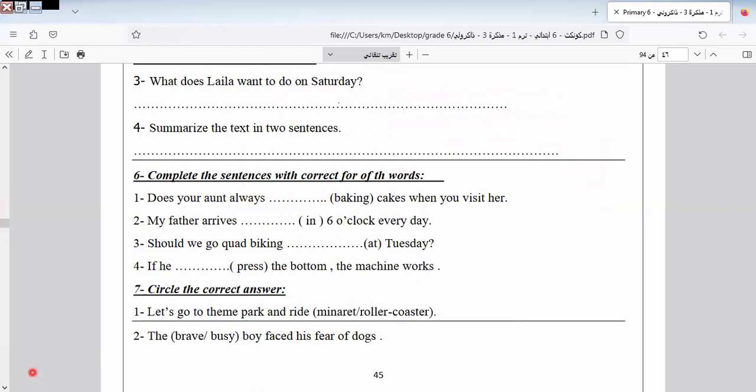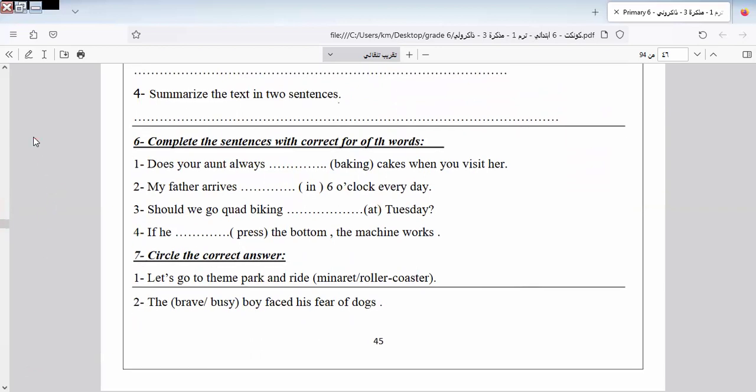Okay, let's continue the rest of the questions here. Does your aunt always bake? Why did I put bake here? Because here we have does. My father arrives at 8. Should we go with at? Here is on. Why on?